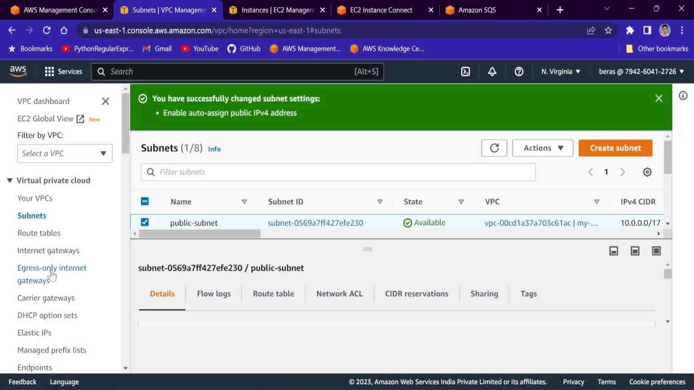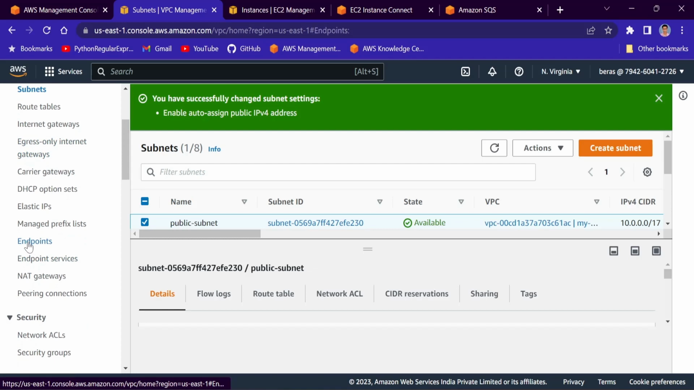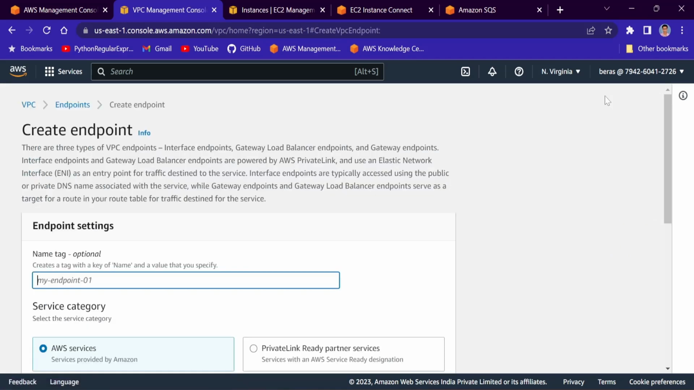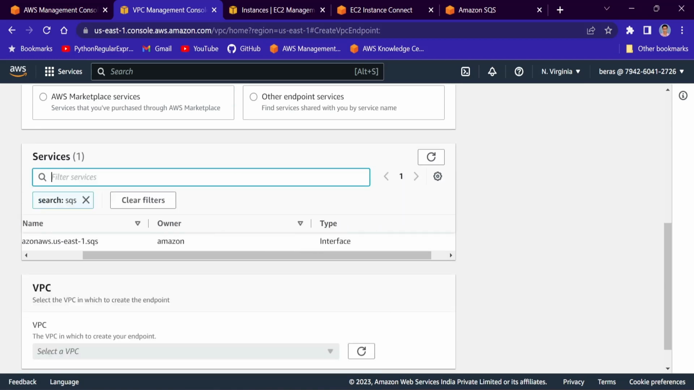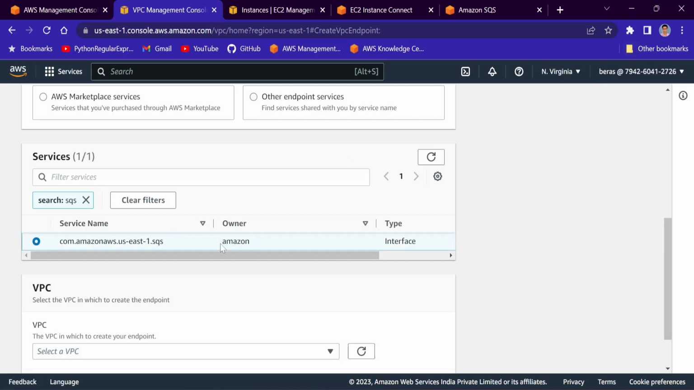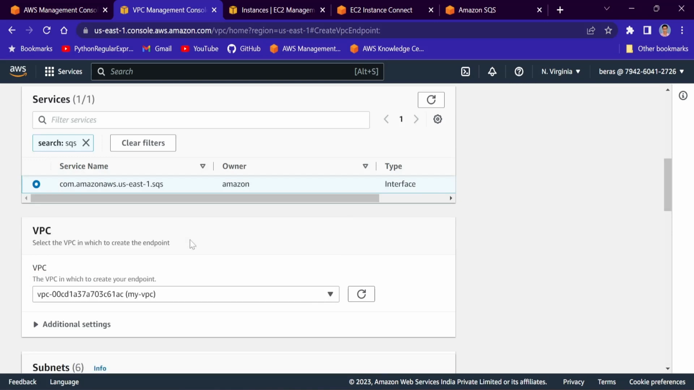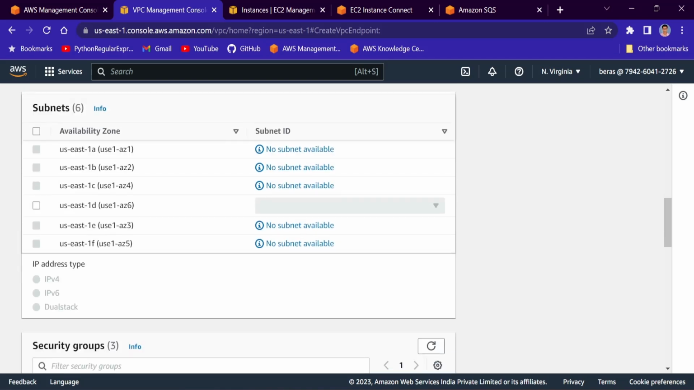So I will go to VPC. We will click on endpoints, create endpoint, and name it my endpoint. AWS service, I'll search for the service that is SQS, and you see the type is interface, okay, com.amazonaws.us-east-1.sqs, because we are in the North Virginia region, that is us-east-1, and we'll select our VPC, my VPC. And you see in availability zone us-east-1d, all the instances are there, right? So I'll select this and select the subnet.